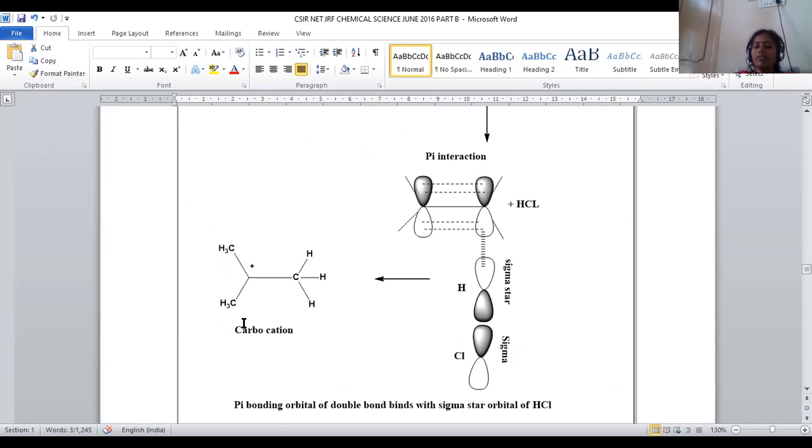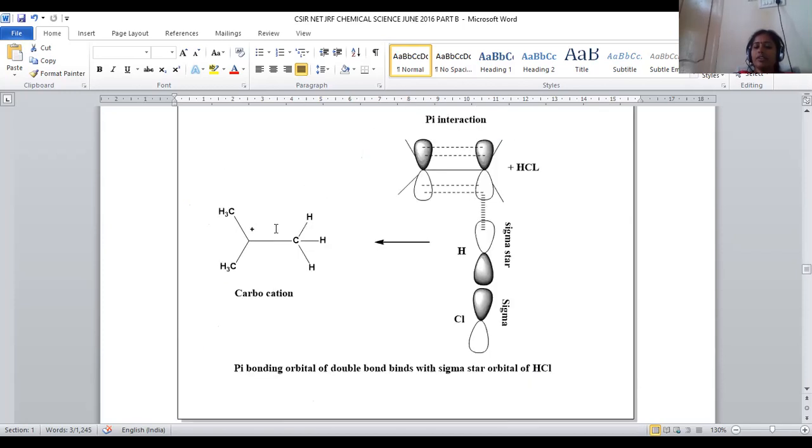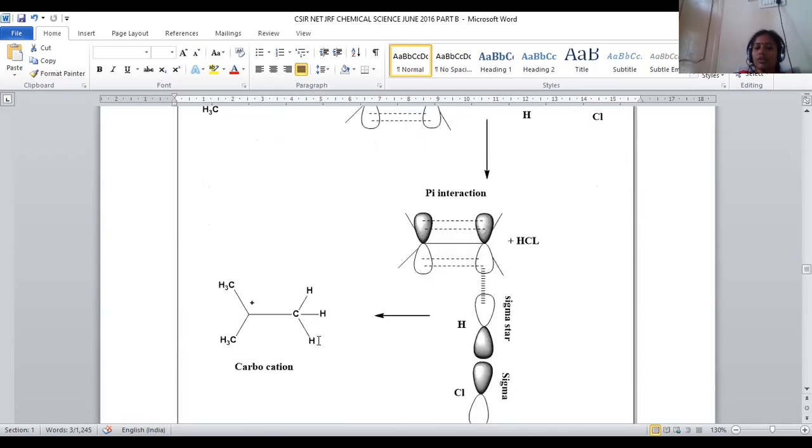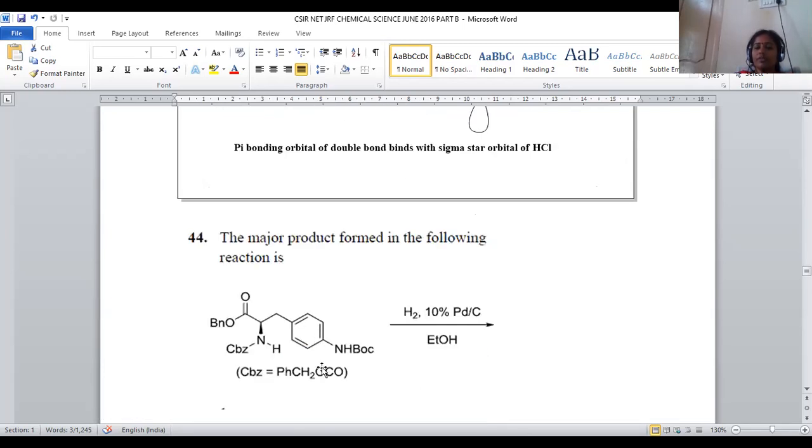From this, Cl will be added further and it will be turned into a chloro compound. A saturated compound will be formed. So here the correct answer is that the pi of the olefin and the sigma star of HCl get combined. So for question number 43, option number 1 is the correct answer. Let us move on to question number 44.